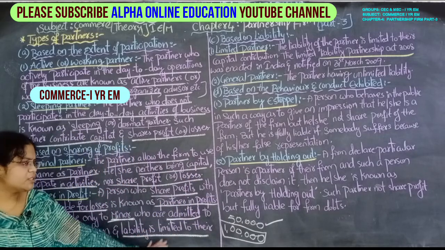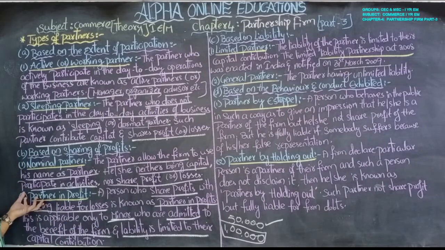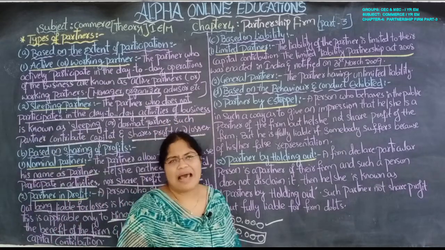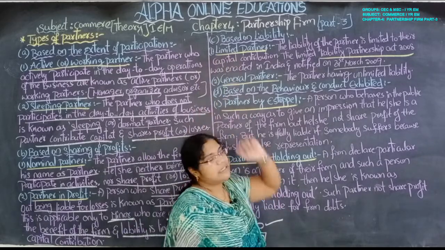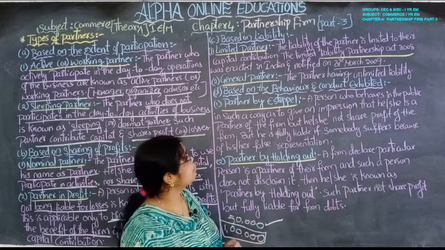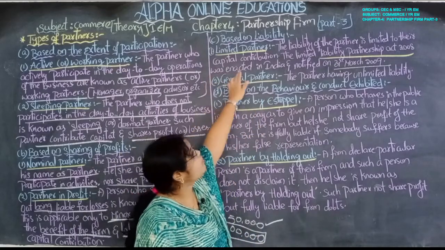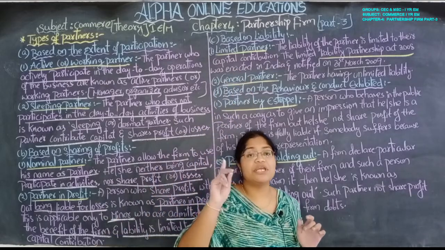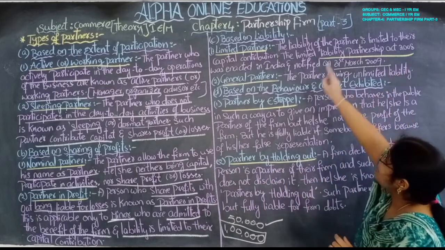Okay, he does not use his personal property. So such type of partner is known as partner in profit. Next, based on the liability, liability means debt. Limited partner: limited means the liability of the partner is limited to their capital contribution. This facility is only given to the minor. So the liability of the partner is limited to the capital contributed.